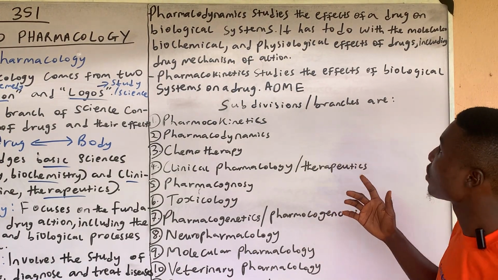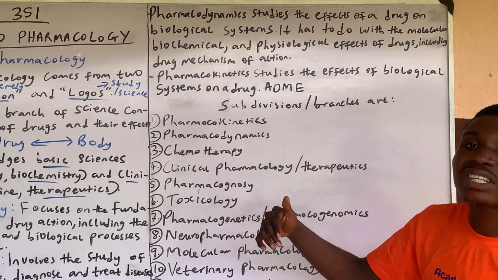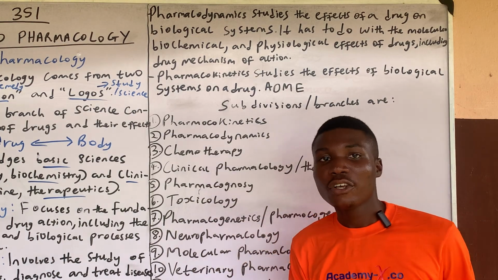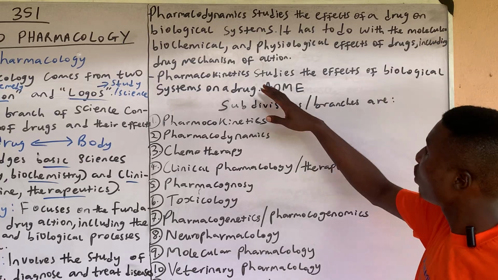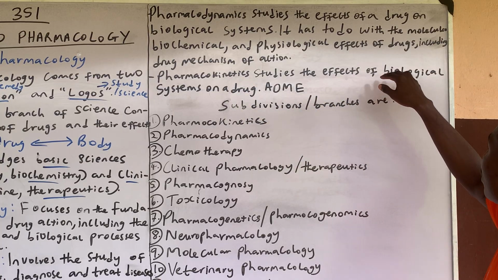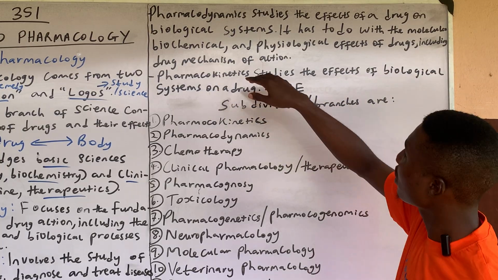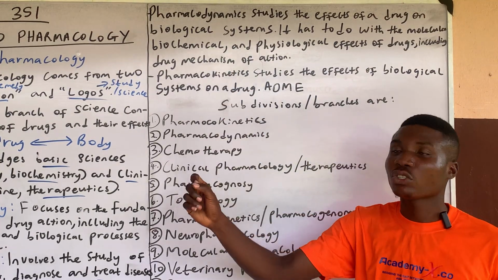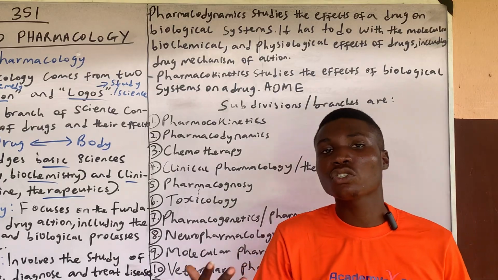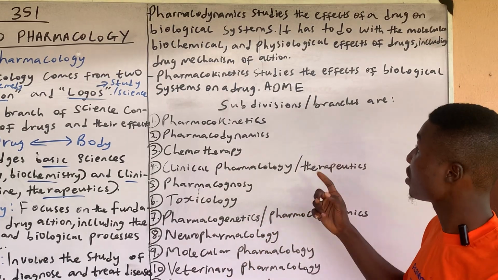Basically, pharmacodynamics covers the effects of drugs and how these effects are exerted. The drug mechanism of action refers to how these drugs exert their effects.